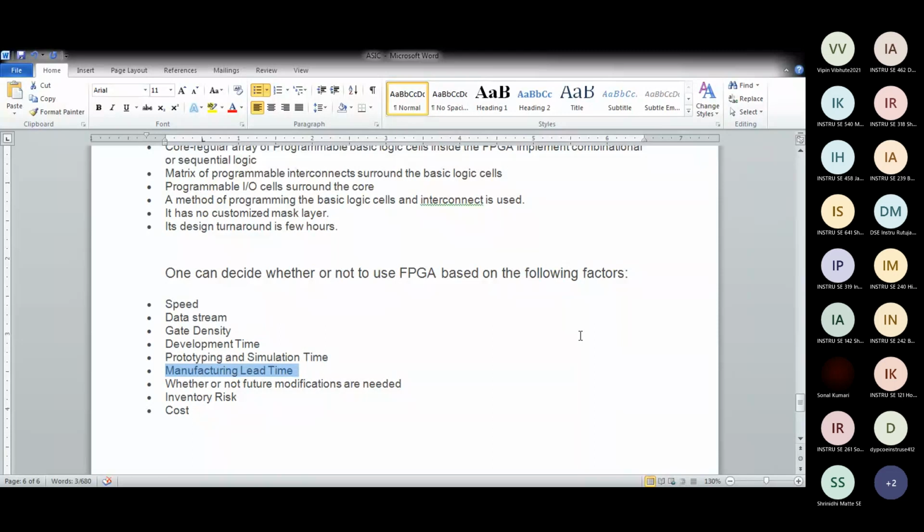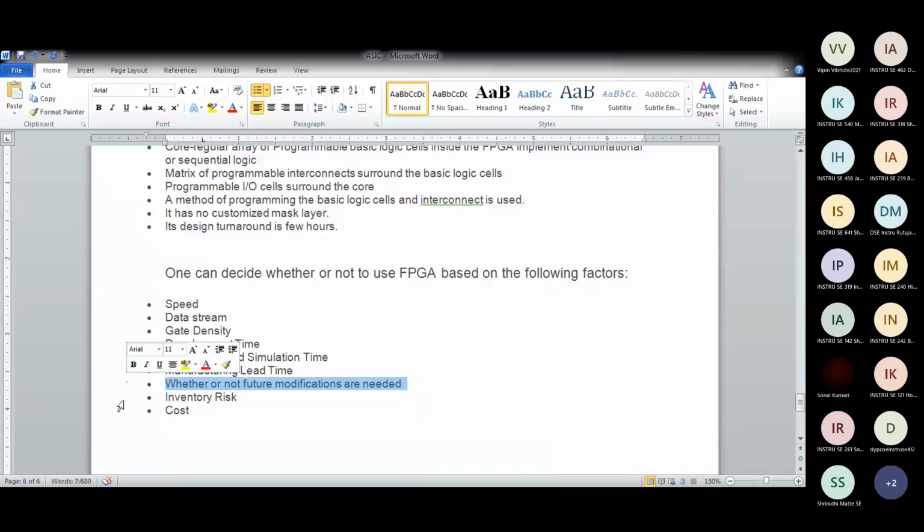Lead time is how much time you have in hand in advance to manufacture, sell, or market it. So that is called lead time. It also depends on whether or not future modification is needed. If you don't need any future modification, you can go to custom build. If you want any future modification, you can go to semi-custom or FPGA type.